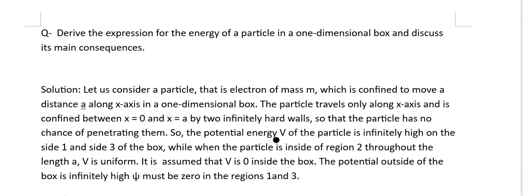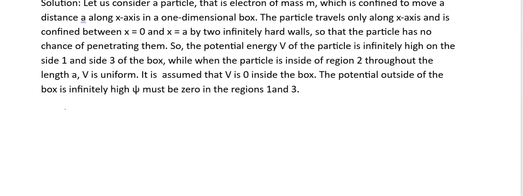So the potential energy V of the particle is infinitely high on side 1 and side 3 of the box, while when the particle is inside region 2, throughout the length a, V is uniform. It is assumed that V is 0 inside the box. The potential outside of the box is infinitely high and psi must be 0 in regions 1 and 3.